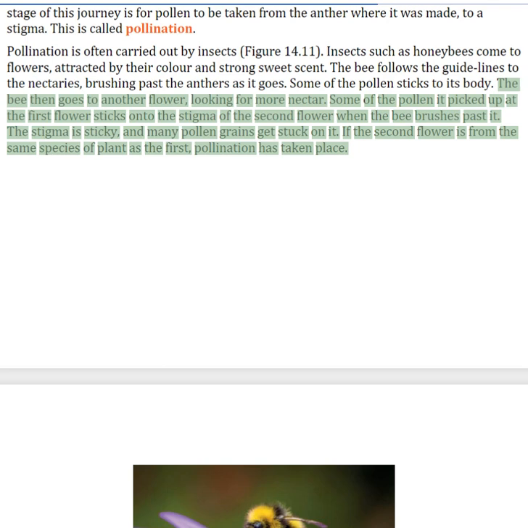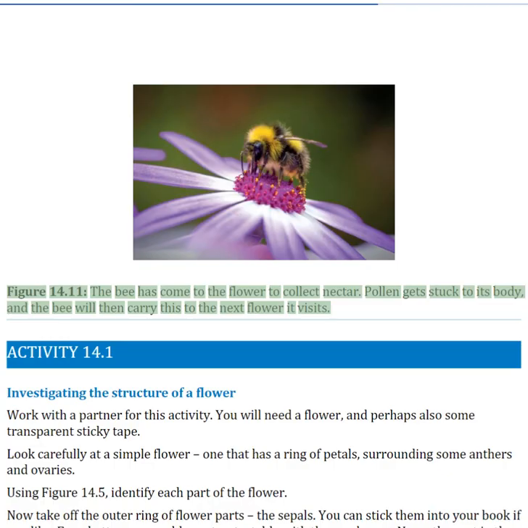The stigma is sticky, and many pollen grains get stuck on it. If the second flower is from the same species of plant as the first, pollination has taken place. Figure 14.11, the bee has come to the flower to collect nectar. Pollen gets stuck to its body, and the bee will then carry this to the next flower it visits.